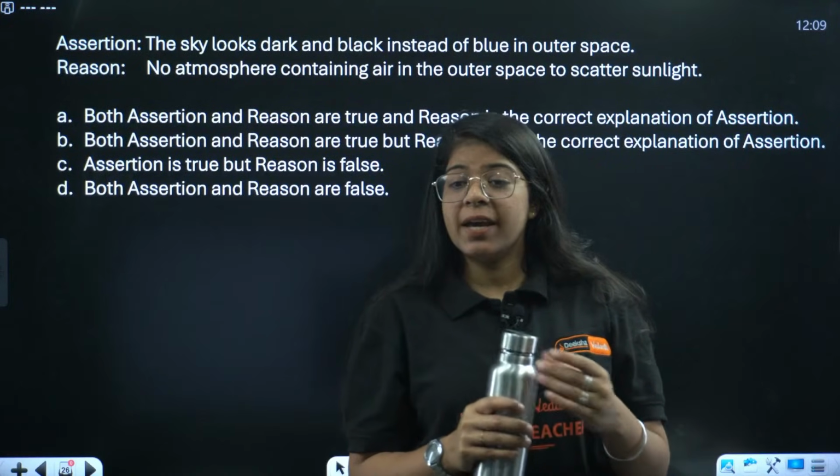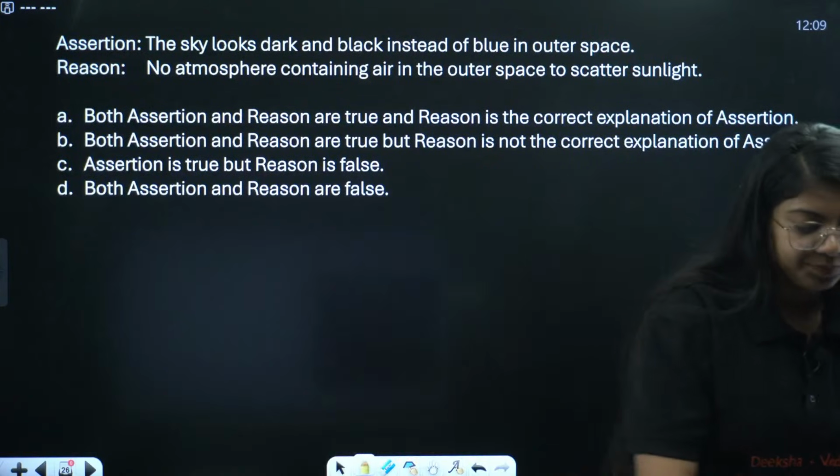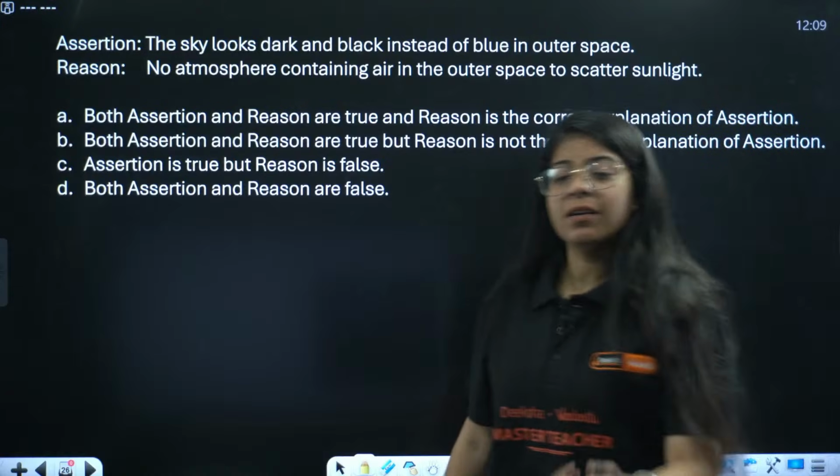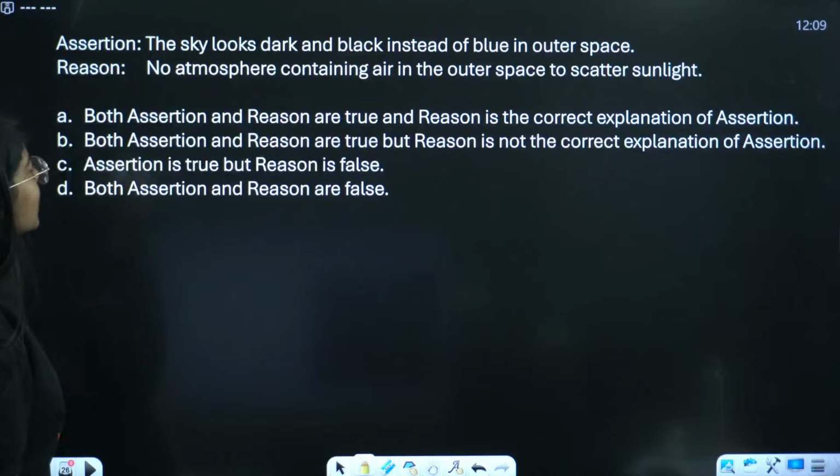Ramesh is also saying A. Anaya is also saying A. Okay, great. All of you agree on A? Okay, let us see if this is A or not.